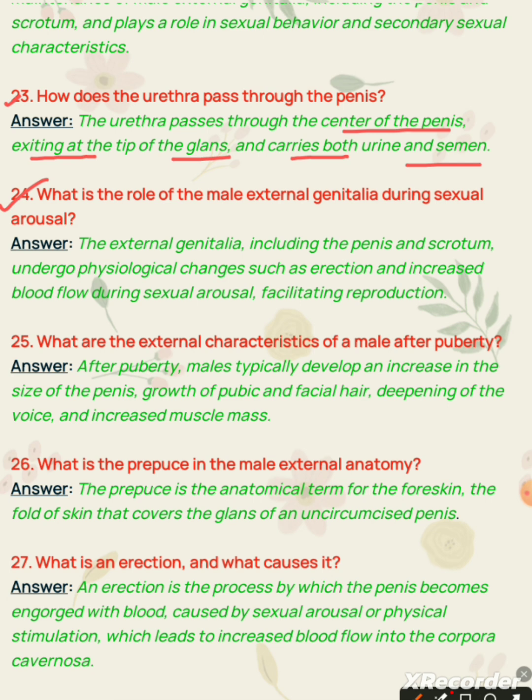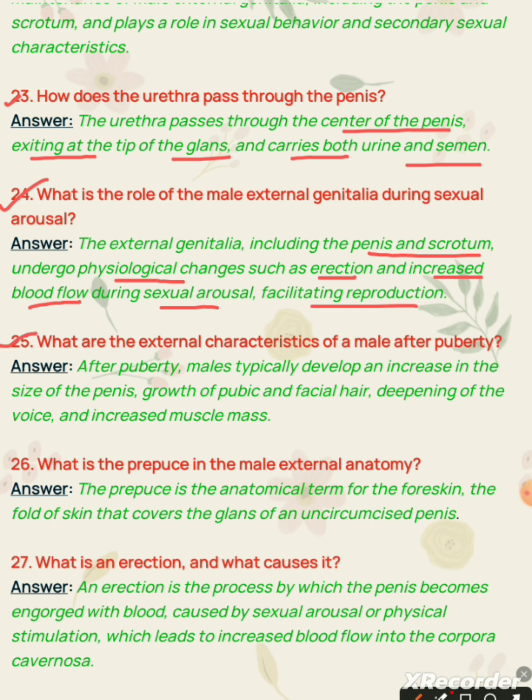What is the role of the male external genitalia during sexual arousal? Answer. The external genitalia, including the penis and scrotum, undergo physiological changes such as erection and increased blood flow during sexual arousal, facilitating reproduction. Question 25.